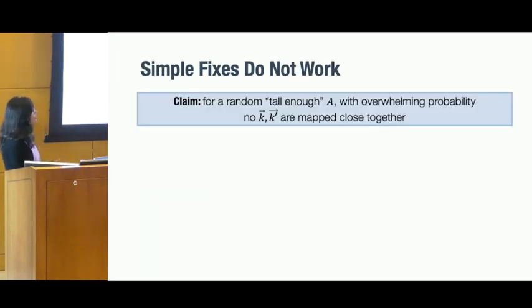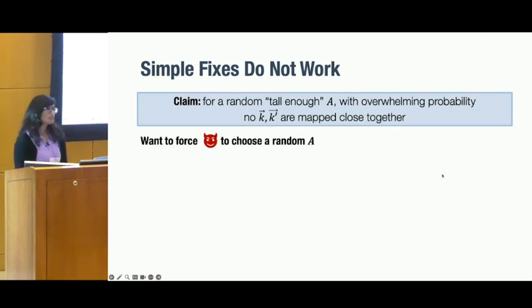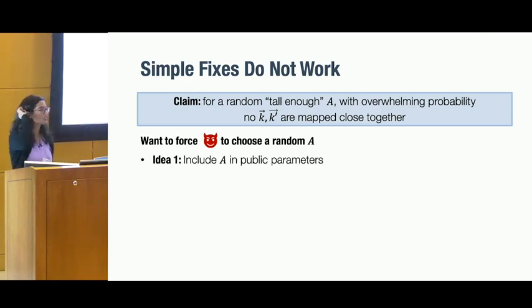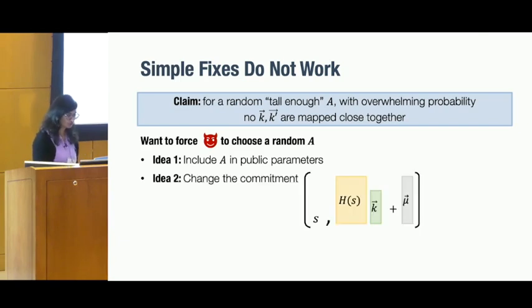I want to now convince you that this is not an easy problem to solve. We'll try some simple fixes and see that they don't work. At a high level, we want to force the adversary to choose a random A matrix so that we can use the claim that we've listed above. One way to do that might be to include the matrix A in public parameters. This way, the adversary has no control over the A matrix and we can assume that it's random.